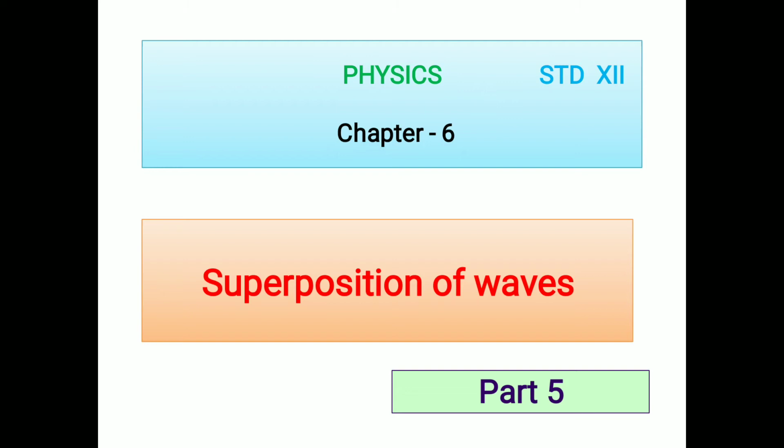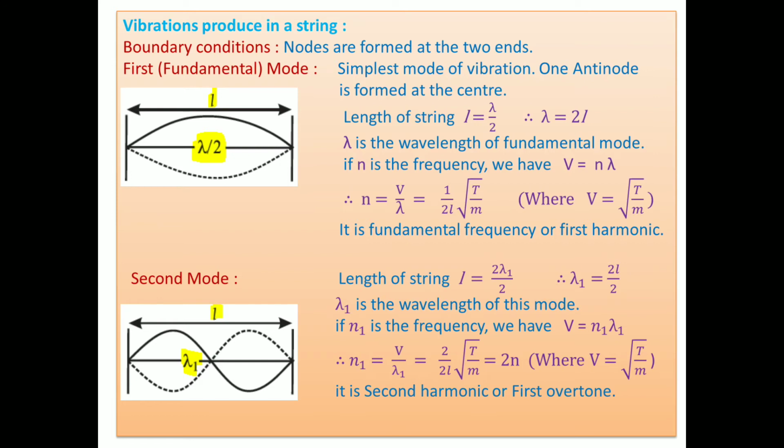There are different ways a string can vibrate. These ways are called modes of vibration of the string. Let us discuss this. In these figures, we see two modes of vibration. In the first figure, we consider the boundary condition: nodes must be formed at the rigid supports or fixed ends, because there is a denser medium, or rigid boundaries. That's why nodes must be formed.